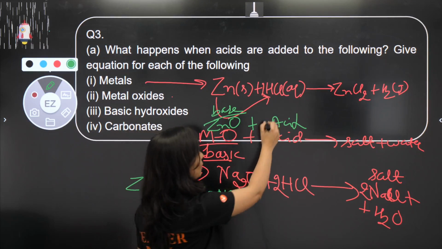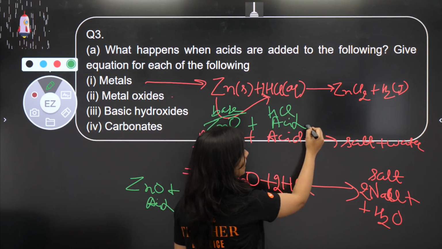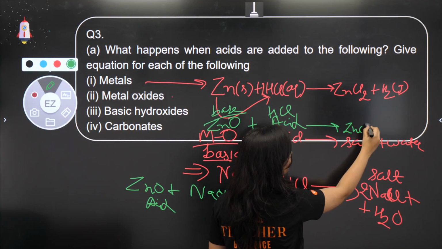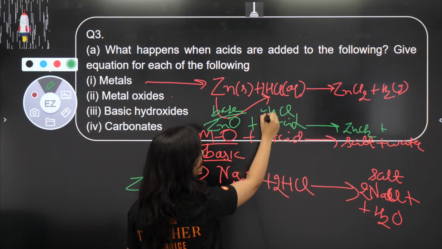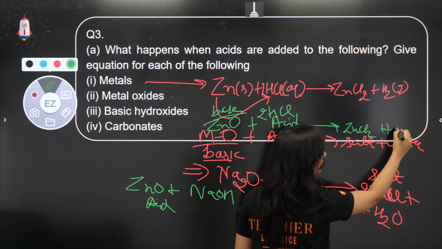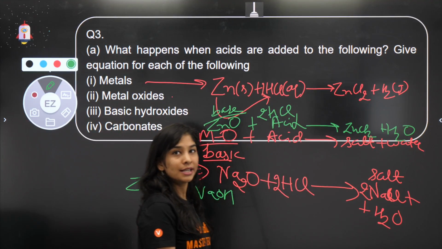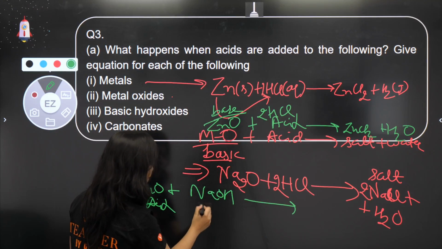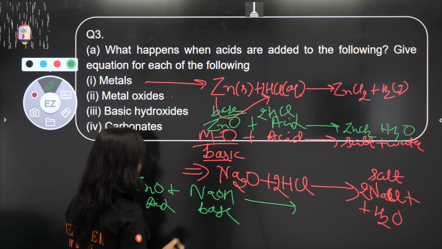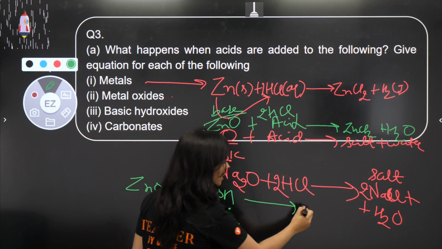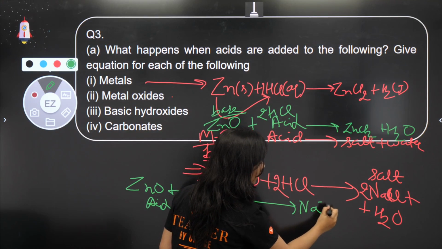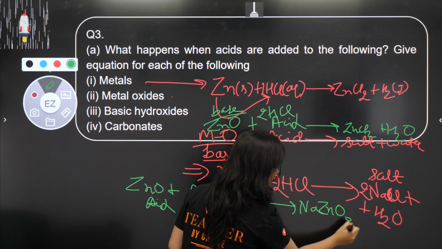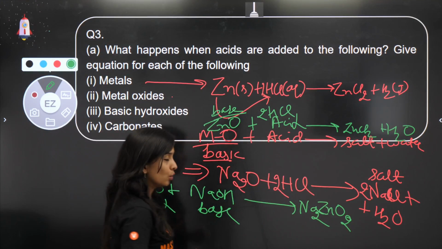Tell me, zinc oxide if it reacts with HCl, again gives zinc chloride and H2O, water. Right? Zinc chloride and water, salt and water, an acid and base reaction. Zinc oxide with NaOH, acid and base, again neutralization. Zinc with sodium will make a salt known as sodium zincate, which is Na2ZnO2.